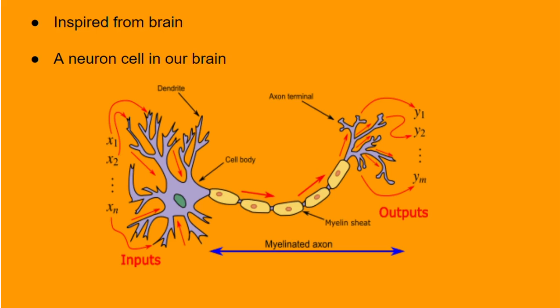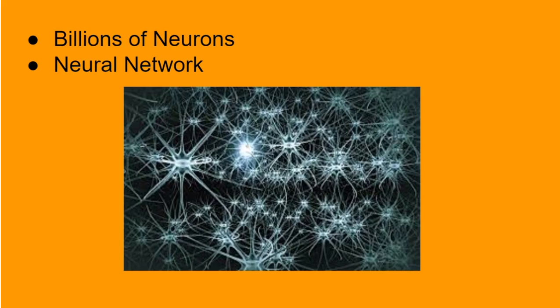Here you see the picture of a neuron cell in our brain. It takes inputs from the neighboring neurons, processes it and gives some output. As simple as it is, right? But what makes our brain powerful?